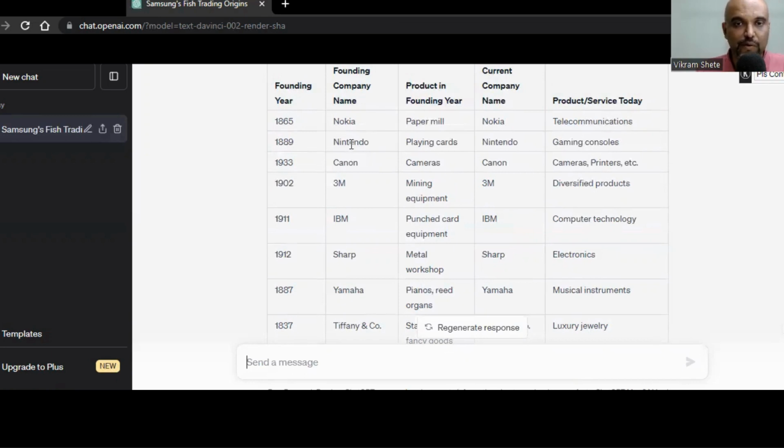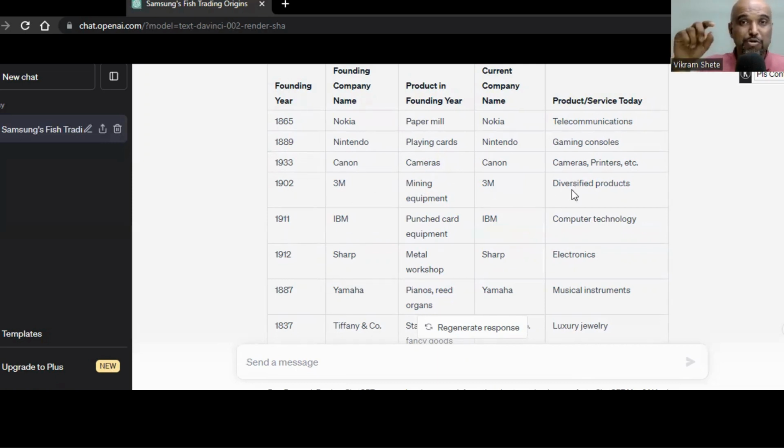So, for example, Nintendo was founded in 1889 with playing cards, and today it does gaming consoles. In 1933, Canon had cameras, and today they are into printers and cameras and everything else. 3M is mining equipment in 1902. Wow, that's one old company, and now it has got a whole bunch of products.